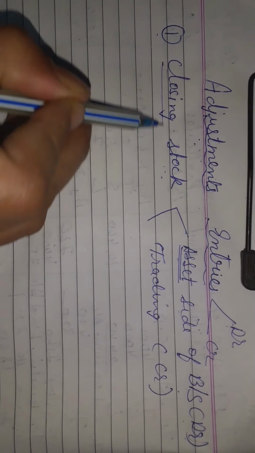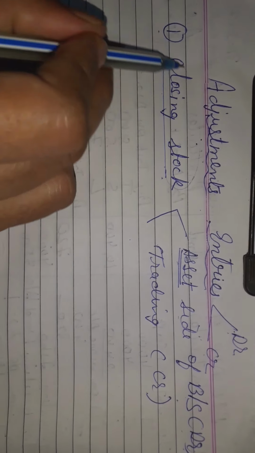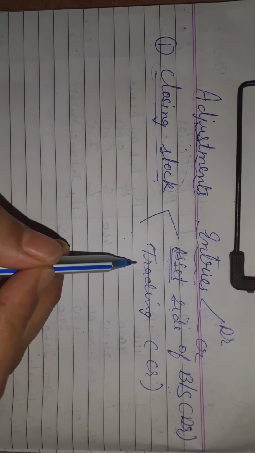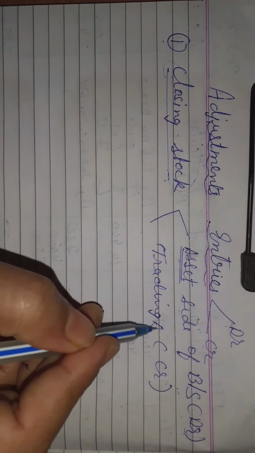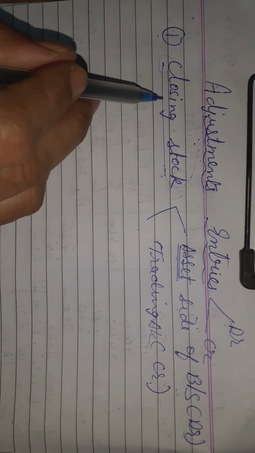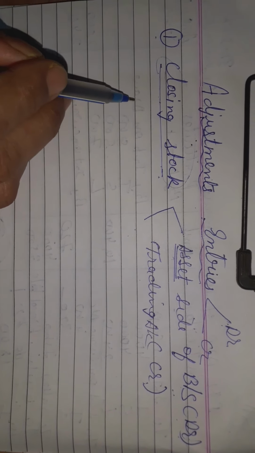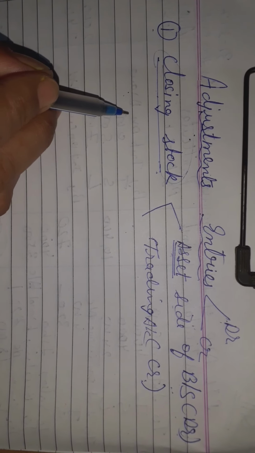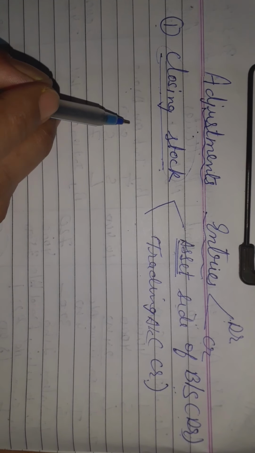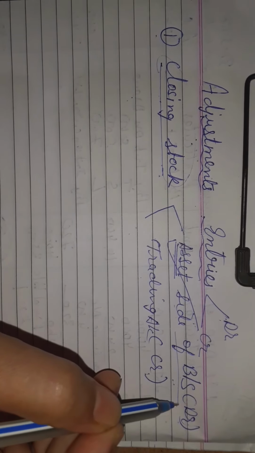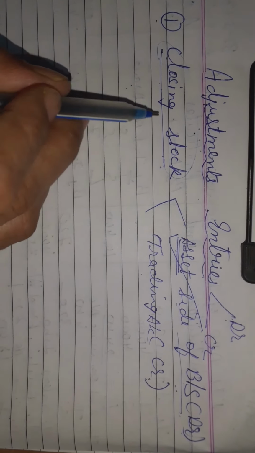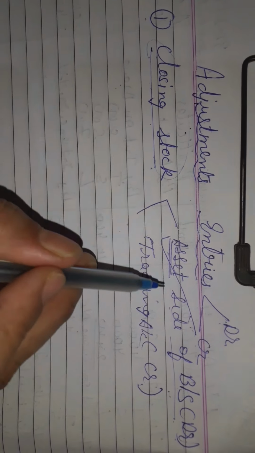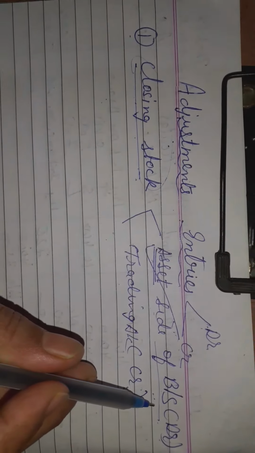So this is the first adjustment entry: if closing stock is given in the adjustment, there will be two effects. One effect you have to give on the asset side of the balance sheet, and second, the trading account credit side. Okay students, one more thing in the closing stock. If closing stock is given in the trial balance, then you are going to give only one effect, which will be given in the balance sheet only. Again I am repeating, if closing stock is given in the trading account, that time you have to give only one effect, on the asset side of the balance sheet.